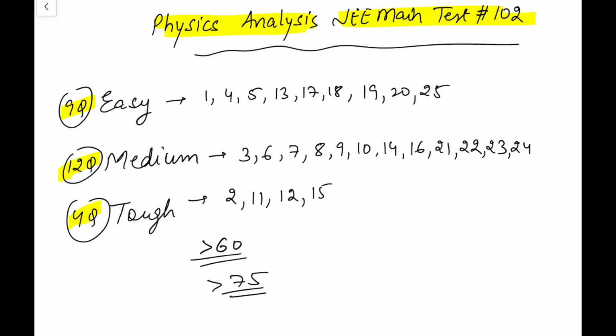So 60 you will get only if you can do the question selection very nicely. There are questions that can be directly done, and there will be some questions which might get you stuck. So the smartness is again in identifying your scoring areas.